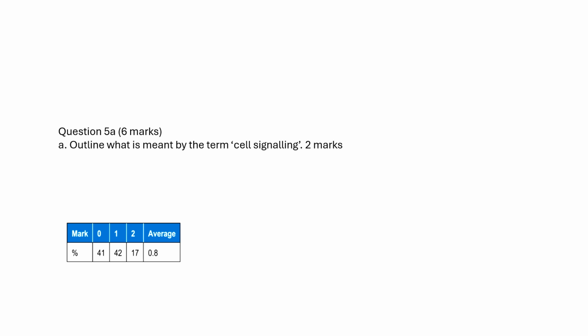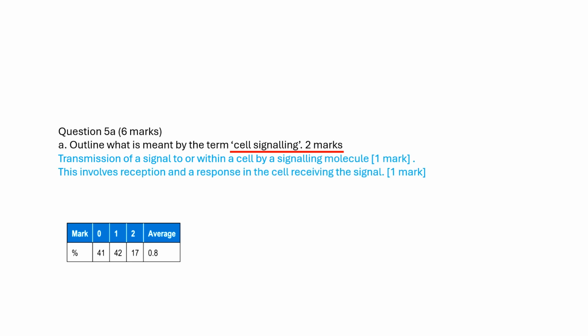Outline what is meant by the term cell signaling. 2 marks cover 2 points. Transmission of a signal to or within a cell by a signaling molecule. This involves reception and response in the cell receiving the signal.